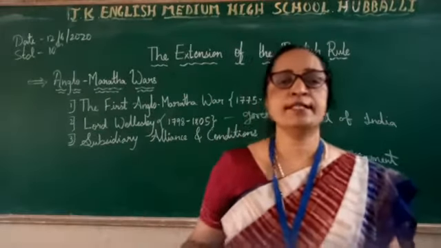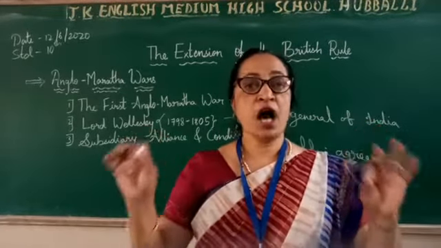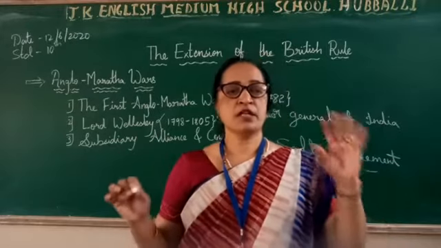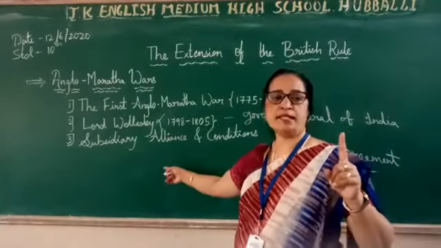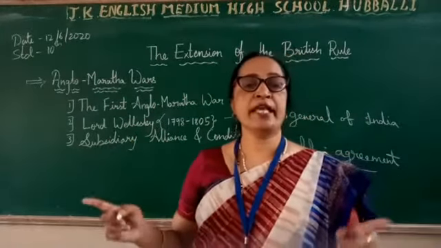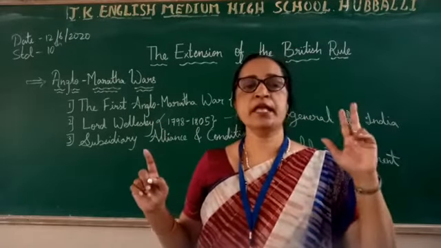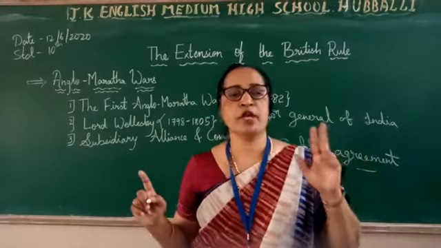So Lord Wellesley followed three policies. He had three policies by which his empire was expanded. In what steps? The three steps are: first was subsidiary alliance, already there in the book. Second is waging war against the new state, and the third is administering the state directly, that was under the control of the British.